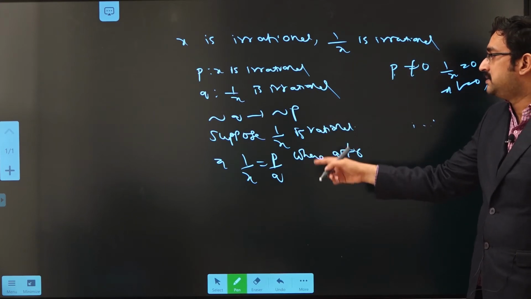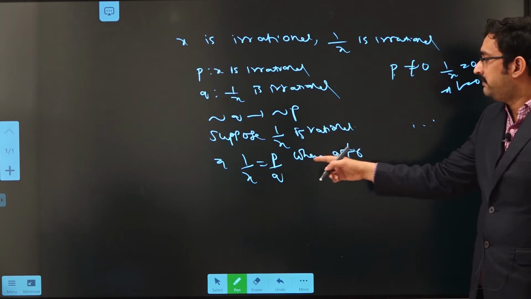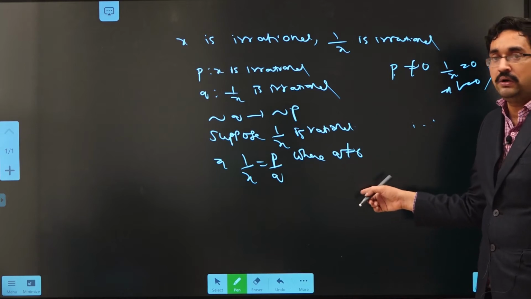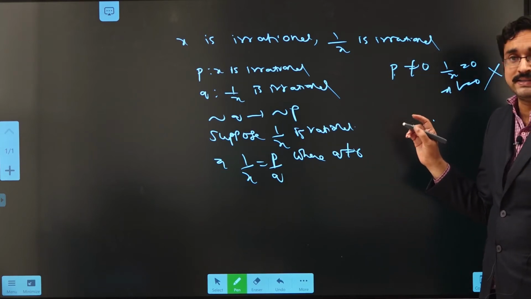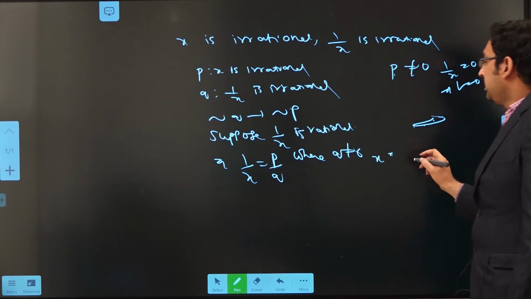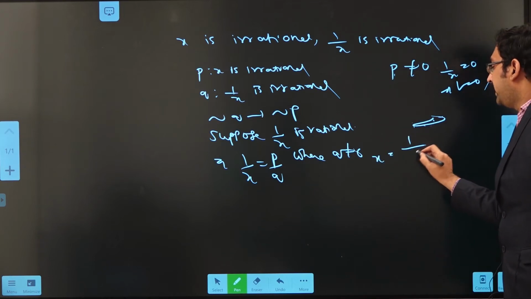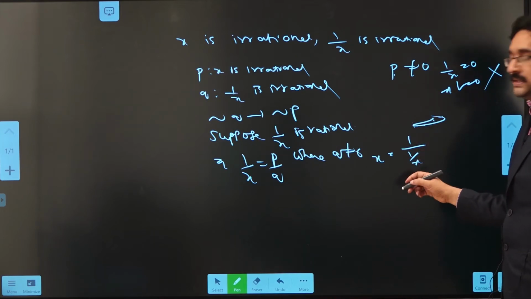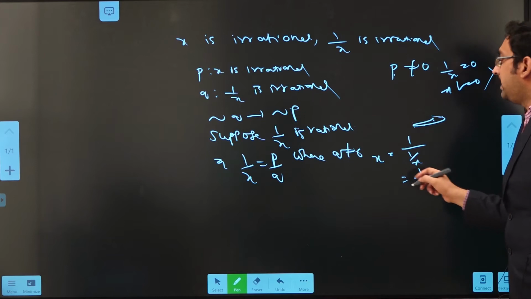So, as we assumed that 1 by x is rational, 1 by x can be expressed as P by Q, where Q is non-zero and P is also non-zero. Now, consider x. x can be written as 1 by (1 by x). What is 1 by x?